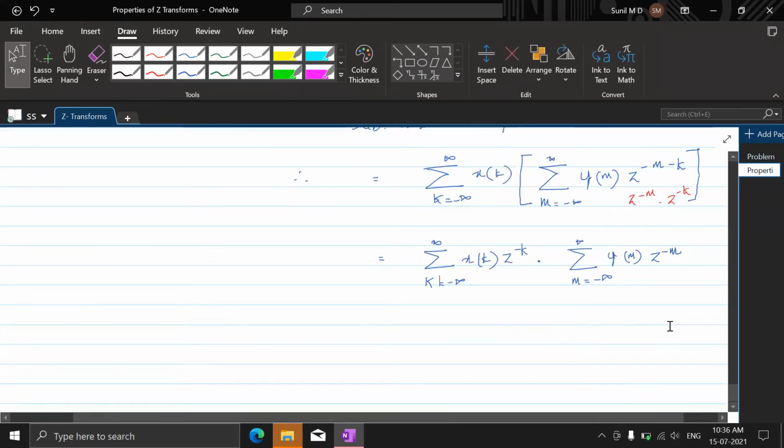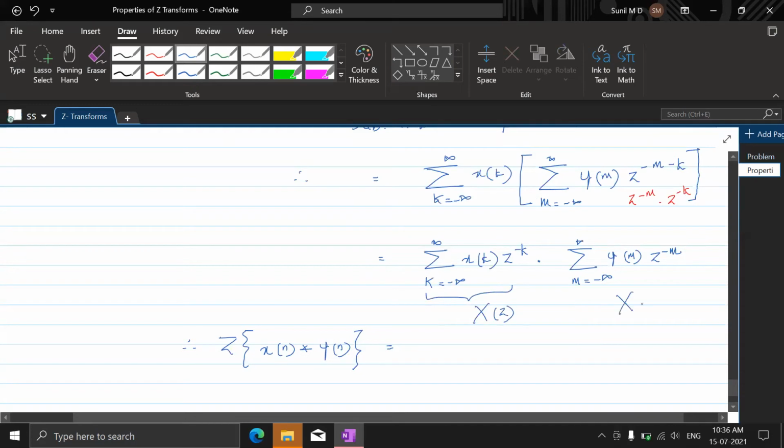Understand that? So what are these summations actually? Therefore, z transform of x of n convolution y of n is equal to, what is this? This is your z transform of x of k.